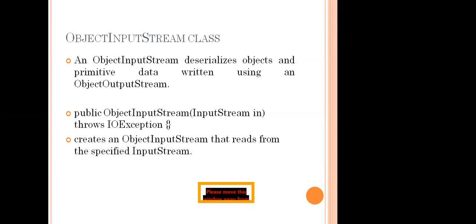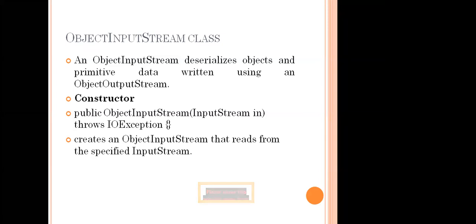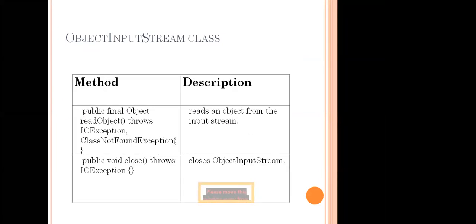So here we have a constructor point of view. We have ObjectInputStream, which throws IOException. The meaning of this is it creates an ObjectInputStream that reads from the specified input stream in a constructor way. In the general methods, what are the methods available?